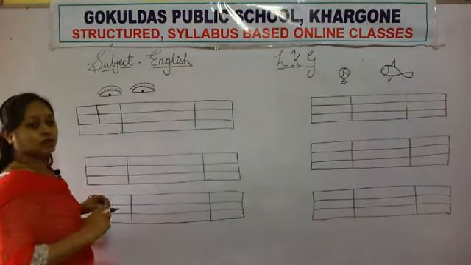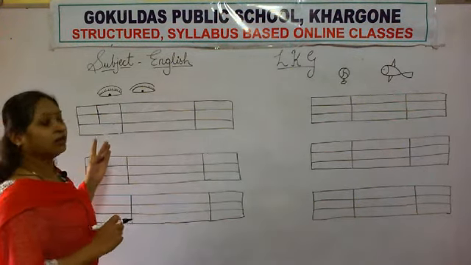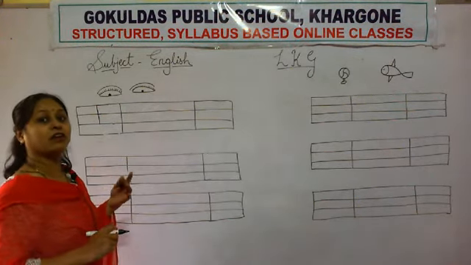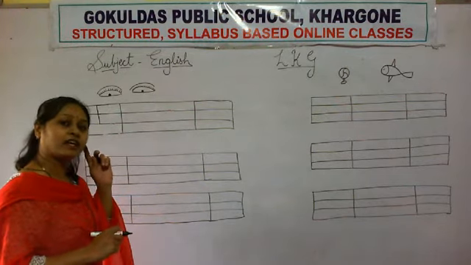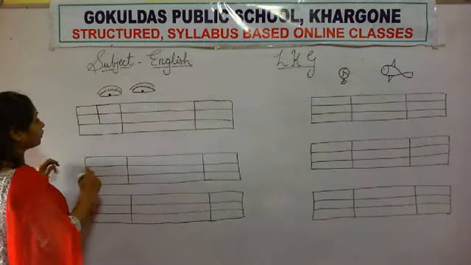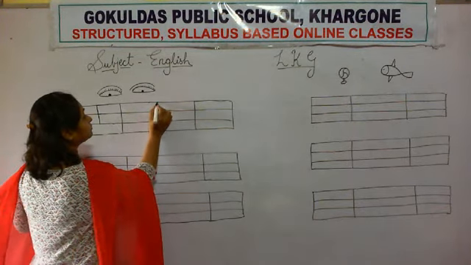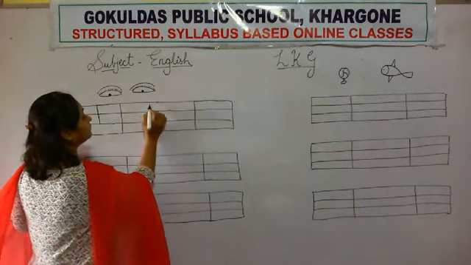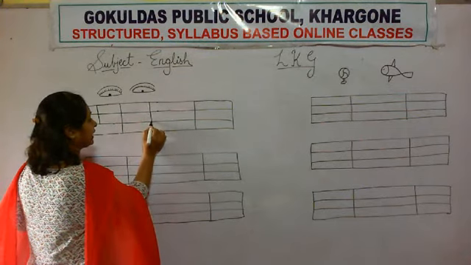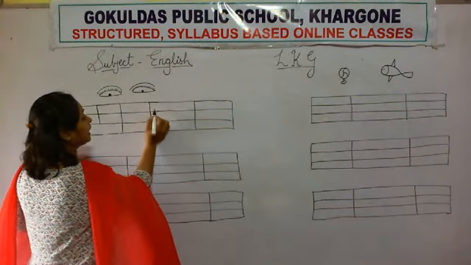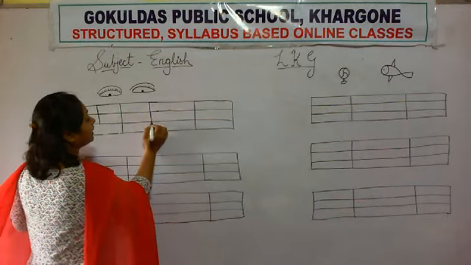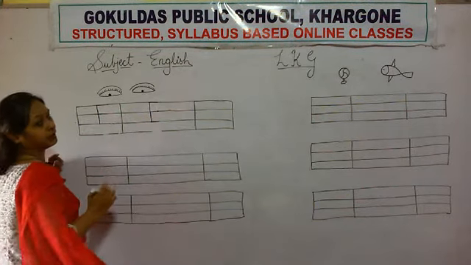E. What is this? E. E for eyes, E for elephant, E for ears. Okay. Again, how will you write E? Standing line, sleeping line, sleeping line and again sleeping line.